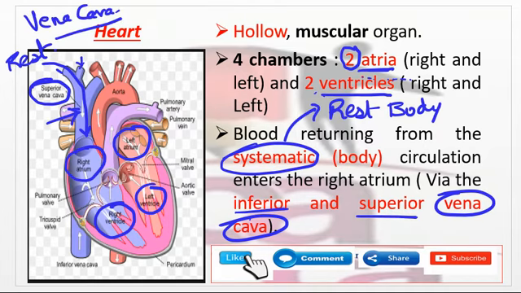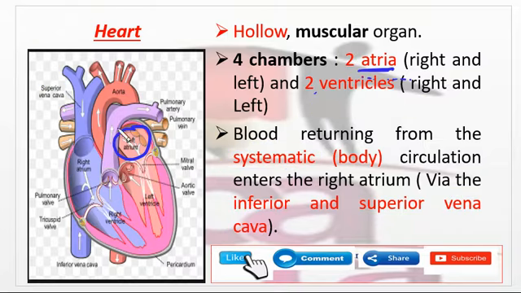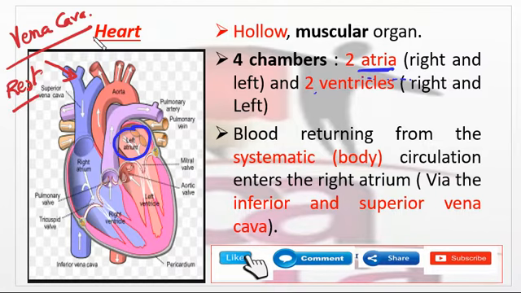Try to understand that the blood first enters the right atrium by means of the vena cava. The blood brought from the rest of the body part is one circulation, and there are two circulations: one from the rest of the body and one from the lungs. The circulation from the rest of the body is the systemic circulation.